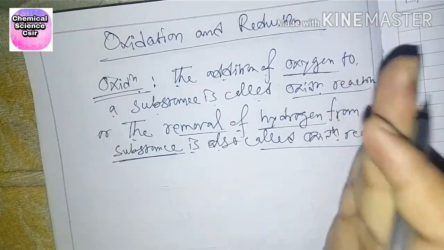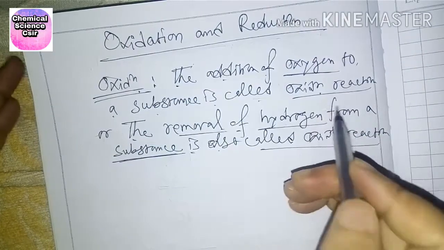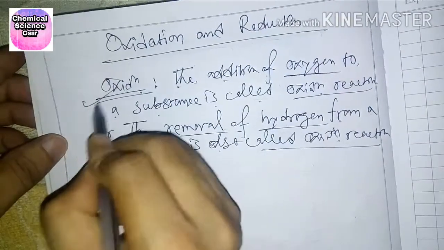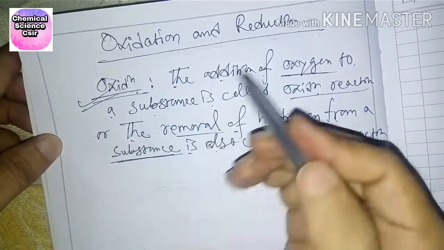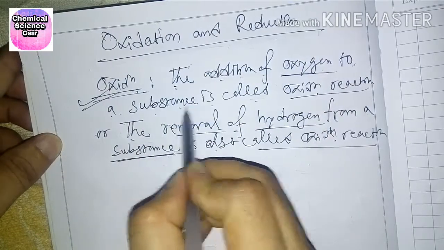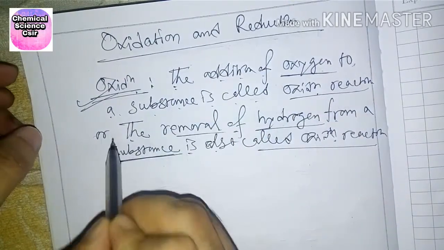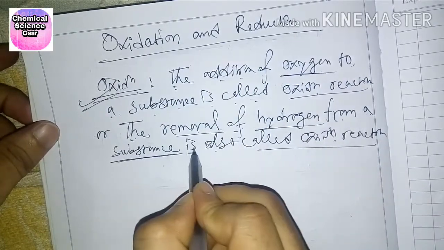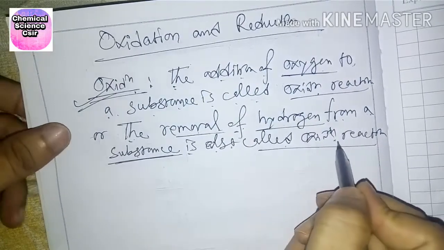So according to the old concept, what is the oxidation reaction? The addition of oxygen to a substance is called oxidation, or the removal of hydrogen from a substance is also called oxidation reaction.